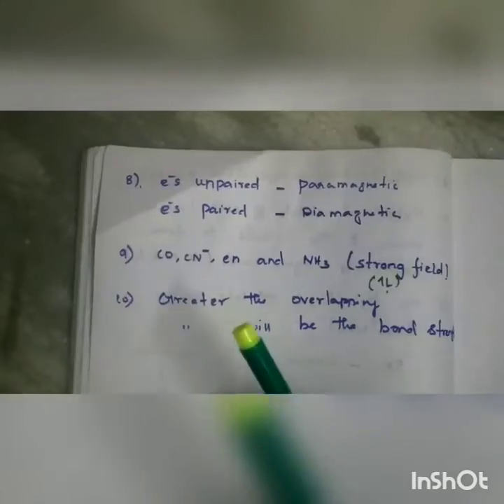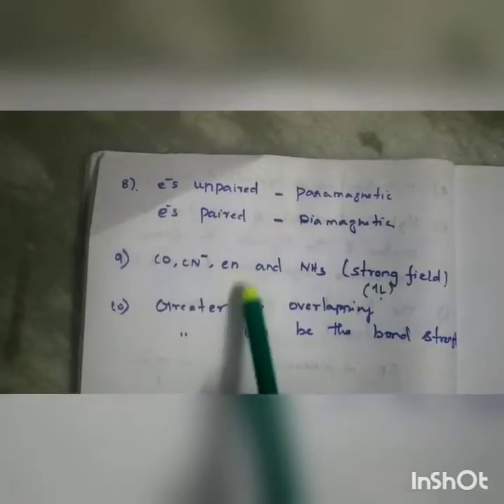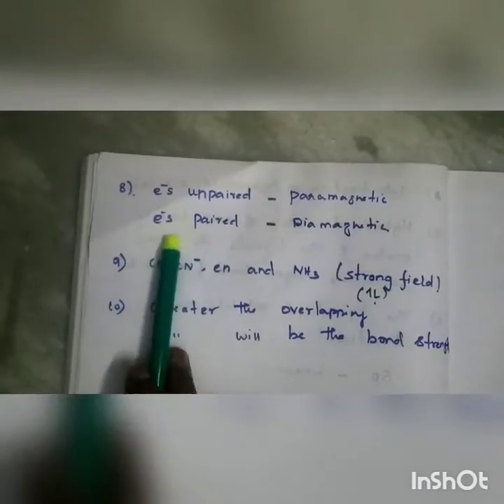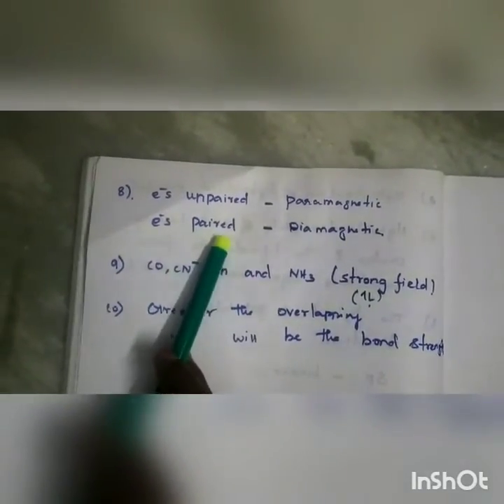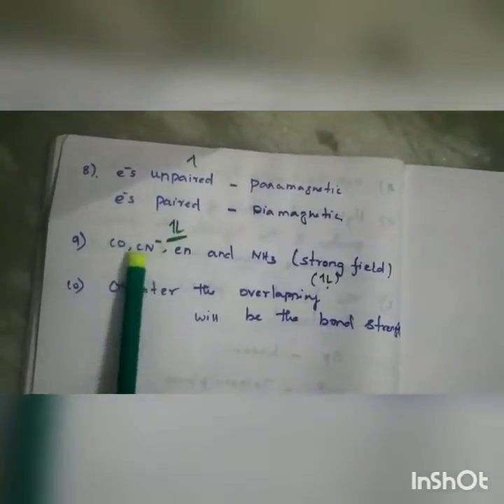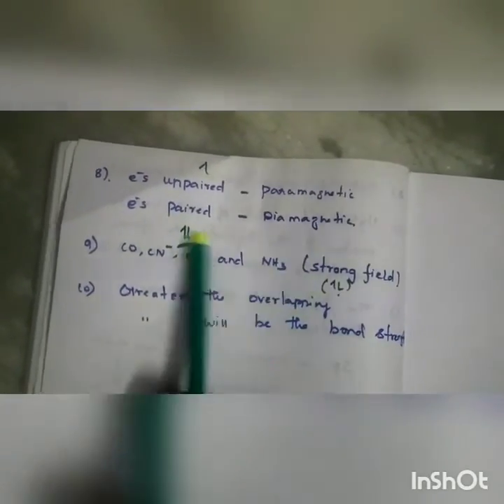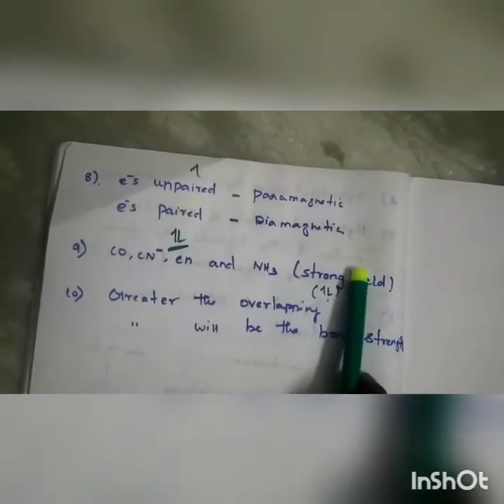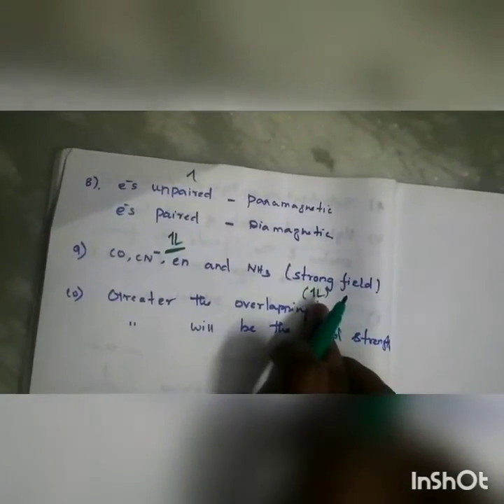Complexes containing the central metal atom with unpaired electrons are paramagnetic. The complexes containing the central metal atom with paired electrons are called diamagnetic. Unpaired means this one, and paired means the spins will be paired here. And the ninth one: these are all the ligands, carbonyl and cyanide, ethylenediamine and ammonia. These are also called strong field ligands, and these strong field ligands can pair up the electrons.